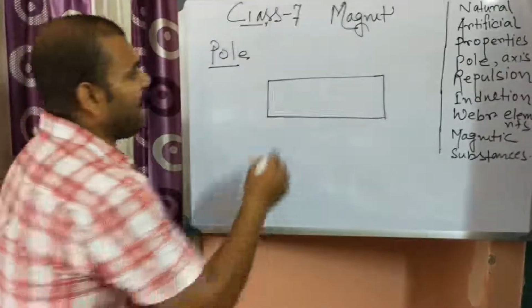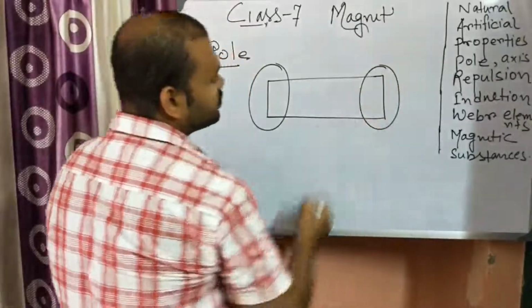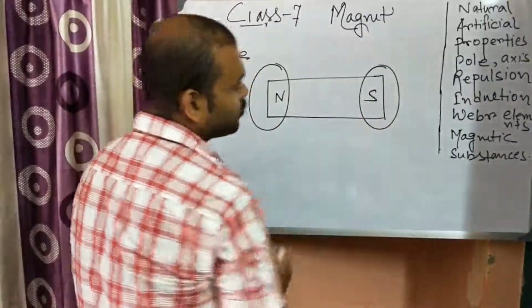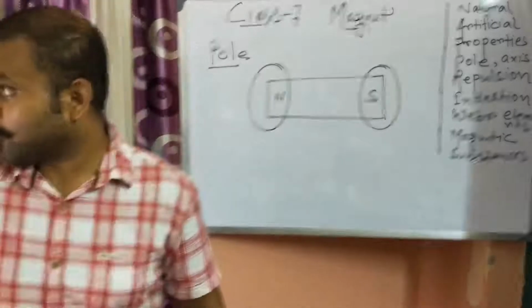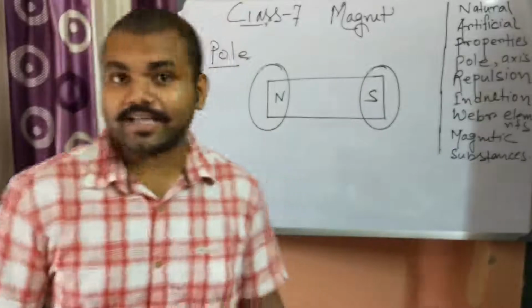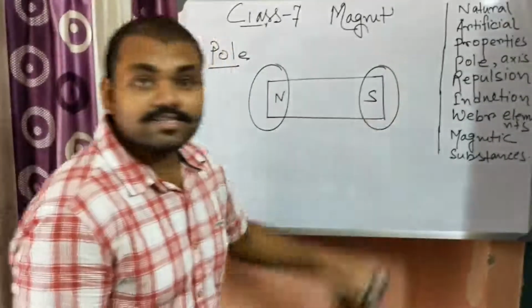The two ends where the magnetism is very strong are known as the poles of a magnet. Suppose this is north and this is south. So there are two poles of a magnet: one is the north pole and another is the south pole.